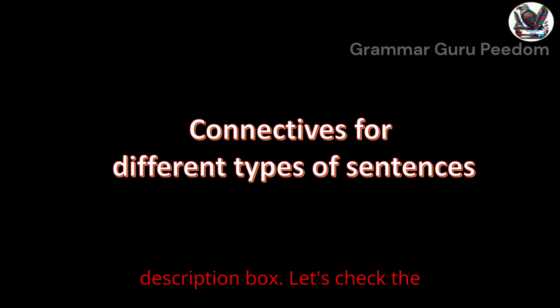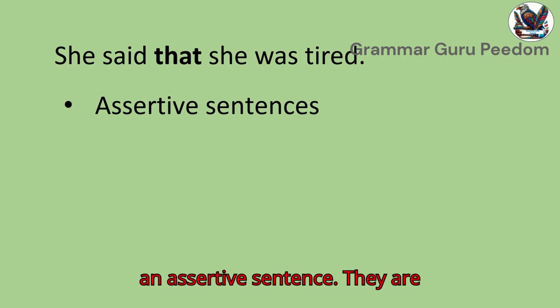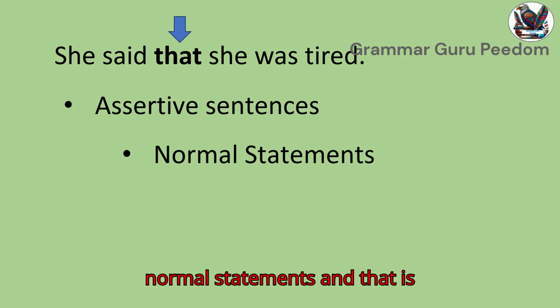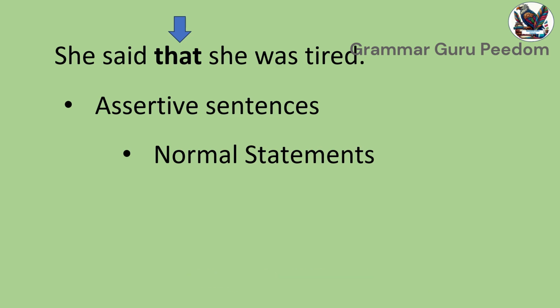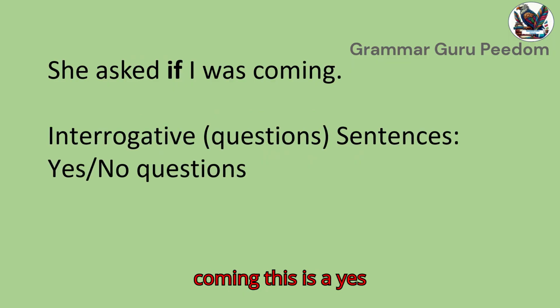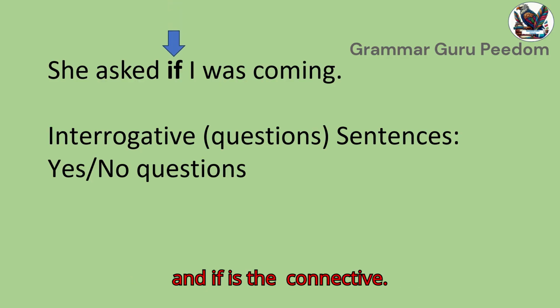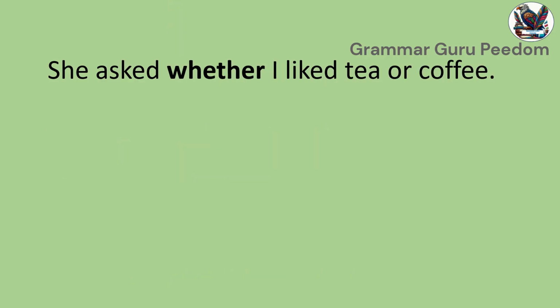Let's check the connectives for different types of sentences. She said that she was tired. This is an assertive sentence. They are normal statements, and that is a connective for them. She asked if I was coming. This is a yes or no type interrogative sentence, and if is the connective.